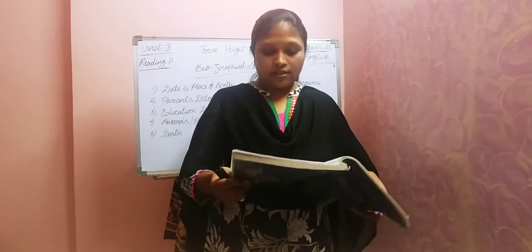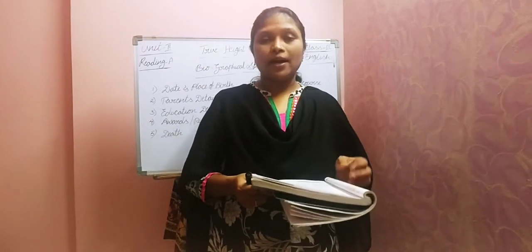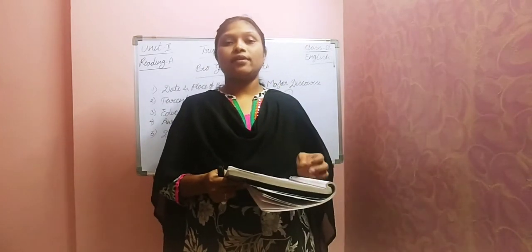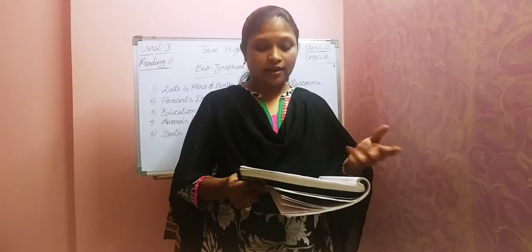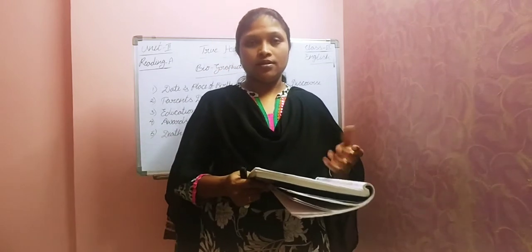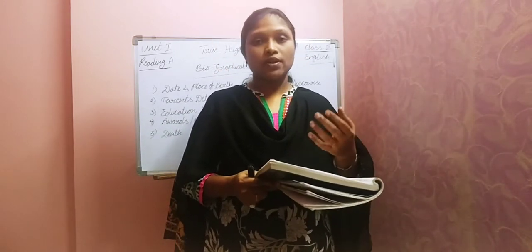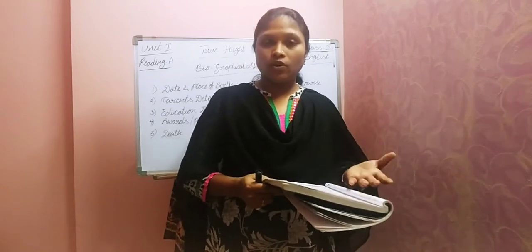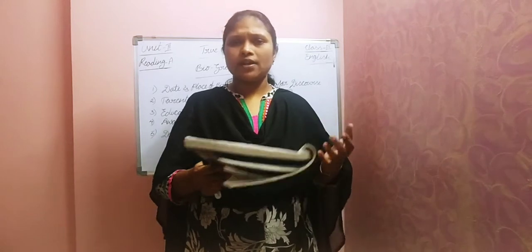Okay, next. Now open page number 33. Let's see the editing part. There is one paragraph. You know about editing, right? We have done it from 6th to 8th class. Okay, so here there are some mistakes. Mistakes will be like capital letters, punctuation marks, verb forms, prepositions, articles, adjectives, adverbs.